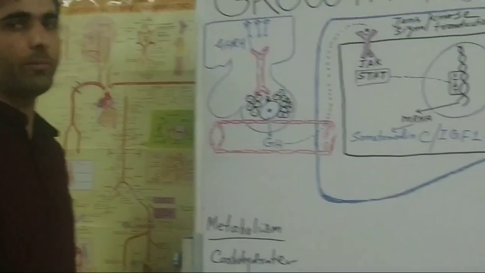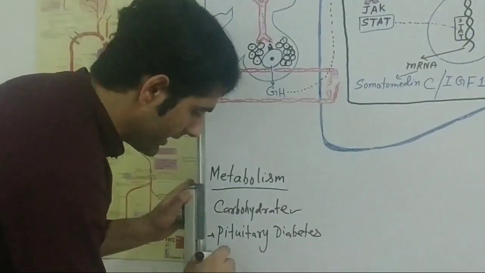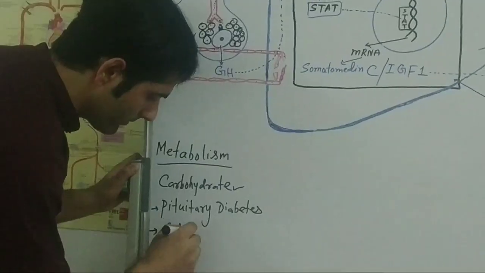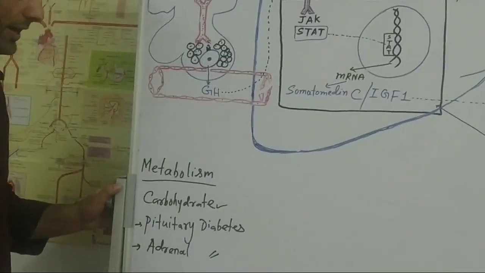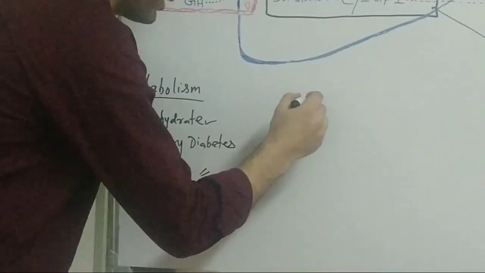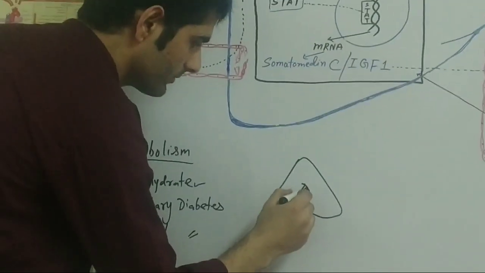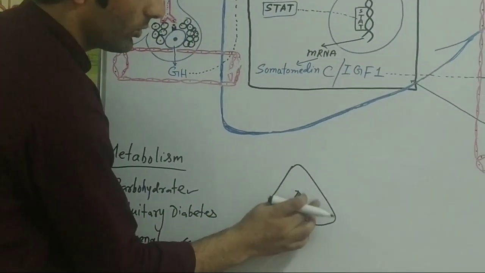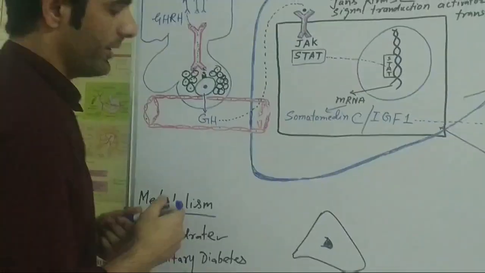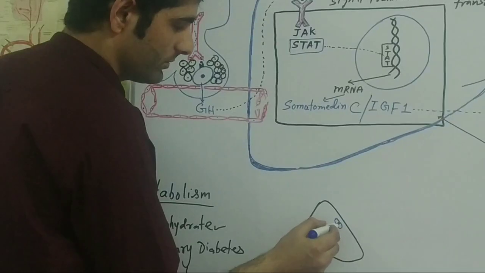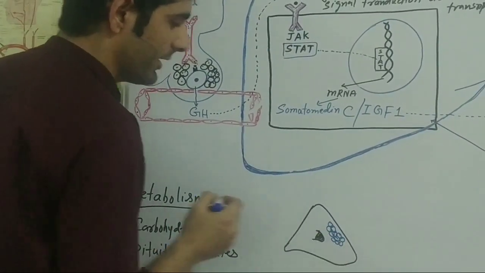There are other types of diabetes as well, like adrenal diabetes. What happens in adrenal diabetes? Suppose this is the adrenal cortex. If there is any tumor in the adrenal cortex, suppose this is the tumor in the adrenal cortex.